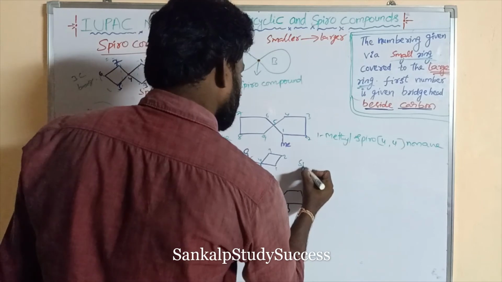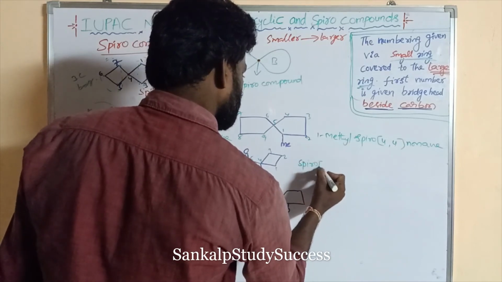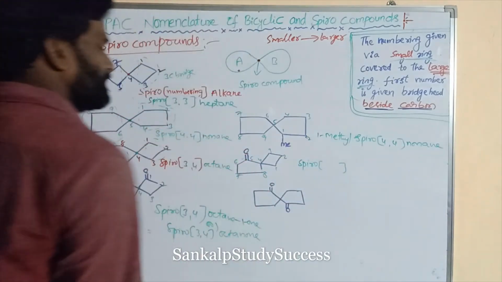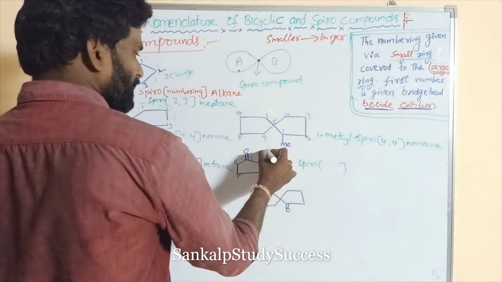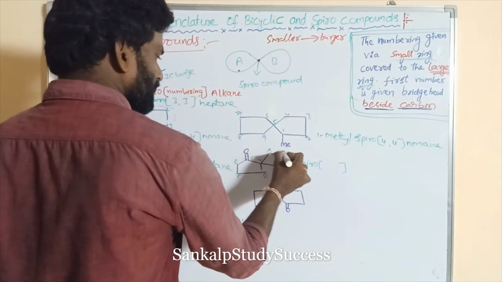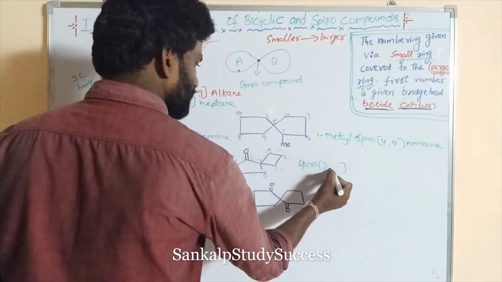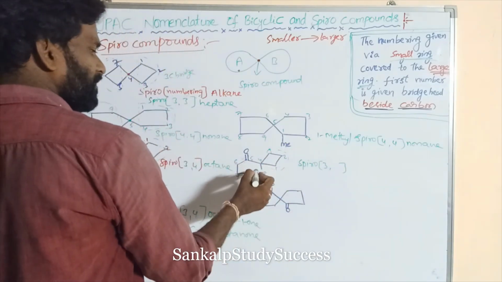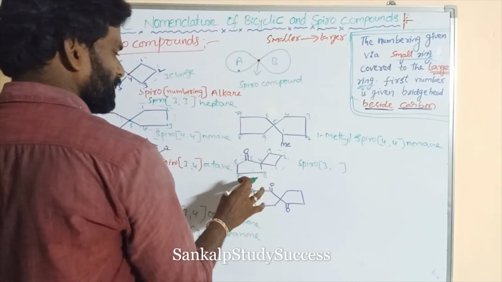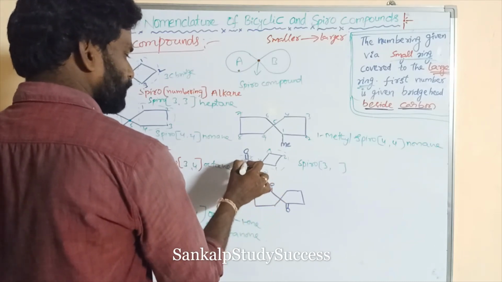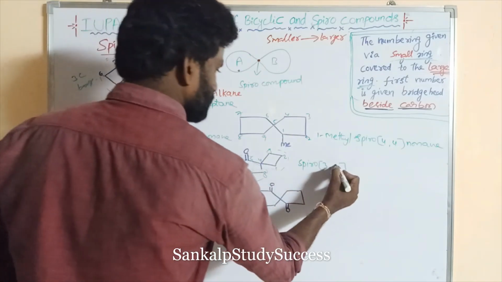So spiro, right, spiro. Here, how many bridged carbons is this containing? 3 bridged carbons, 3. And this is containing how many bridged carbons? 4 bridged carbons, 4. 1, 2, 3, 4. 3, 4.